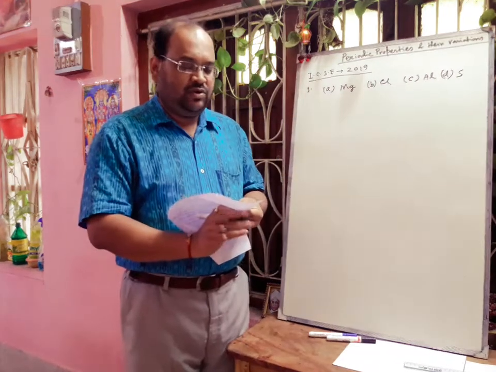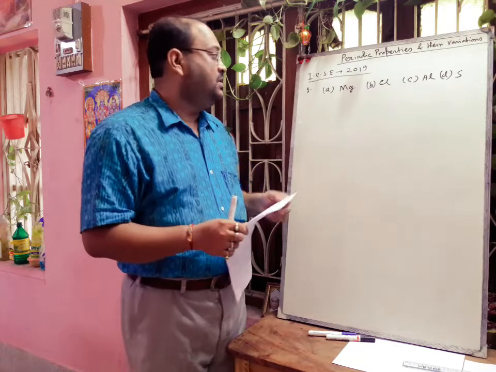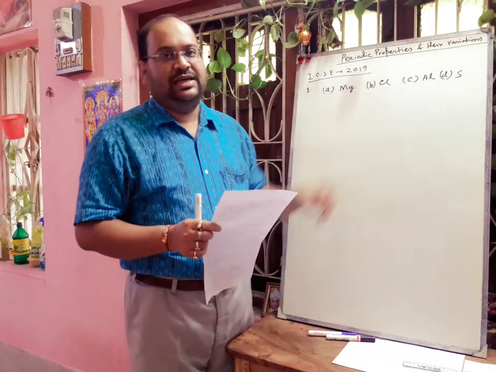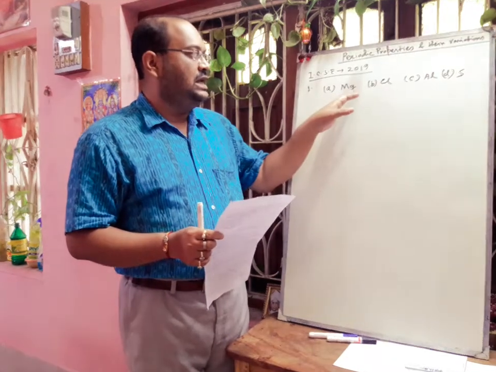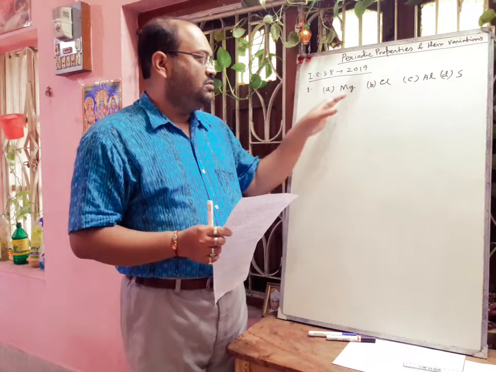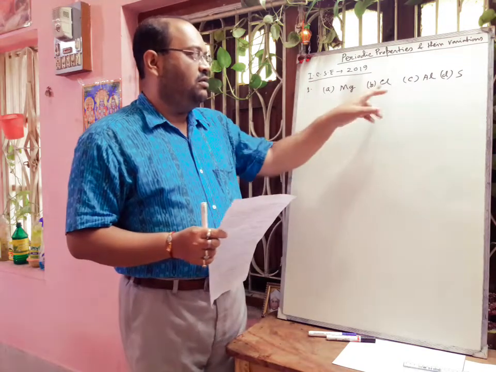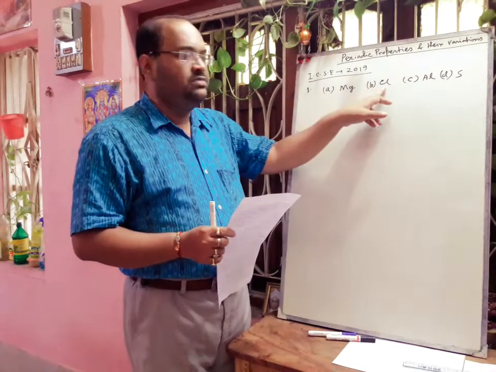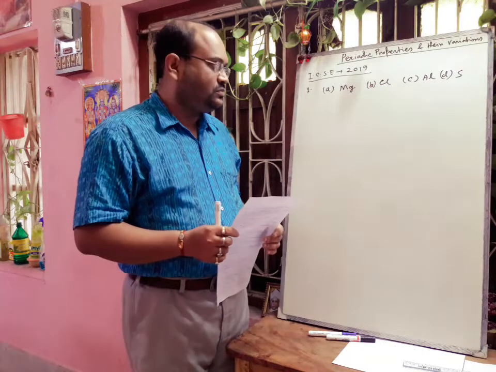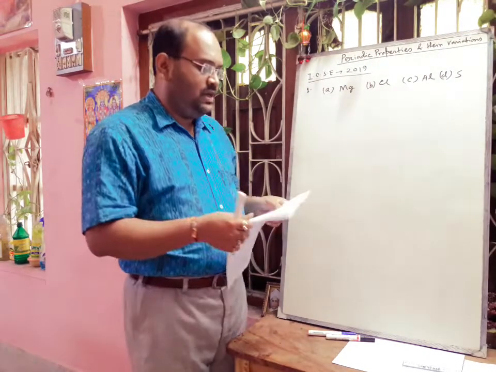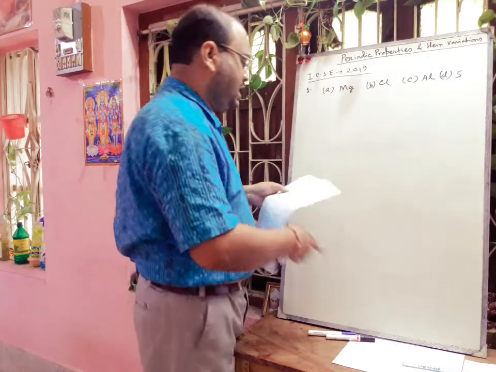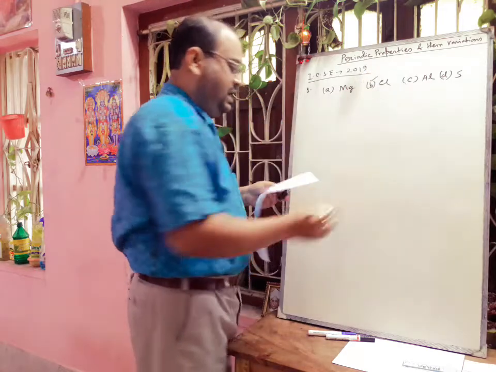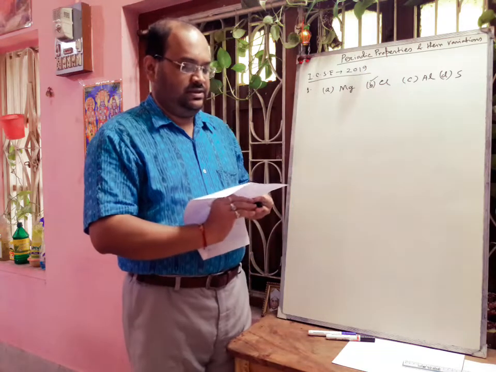The question is most electronegative element. Magnesium and aluminium are metals. These are electropositive elements, so we can exclude these two. Now chlorine and sulfur are left. We know that chlorine is more electronegative than sulfur. So the answer will be chlorine here. Chlorine is the most electronegative element of these following elements.